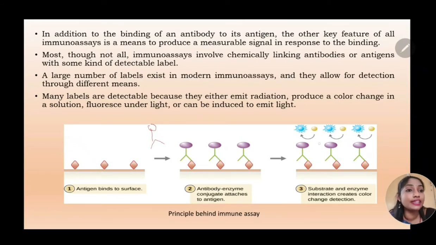Here you can very clearly see the substrate is yellow in color and the final product is blue in color. So the moment you see the blue color in that particular titer well, you can say that the antigen and antibody are bound to each other. Therefore the enzyme has worked to convert the substrate into the product. Because of the color change, you can say that they are already bound. So this is indicative of a positive immunoassay, or positive results.